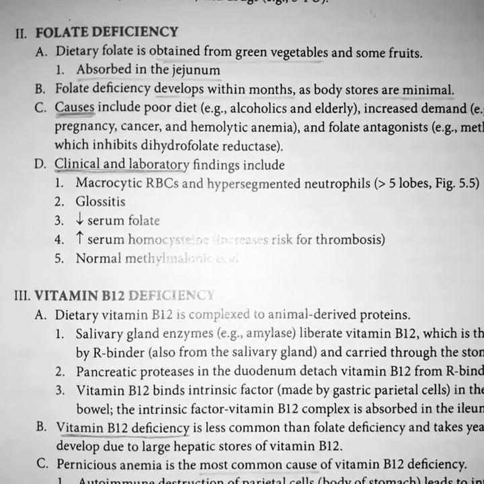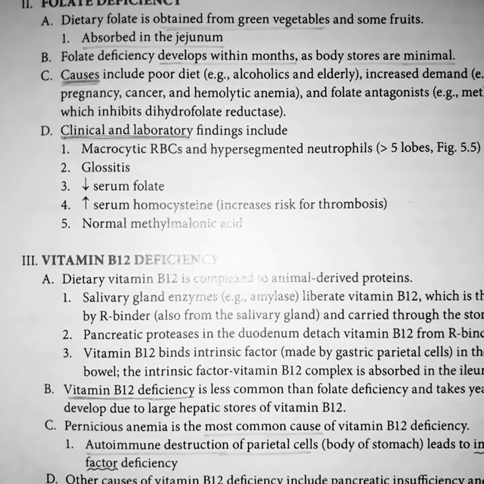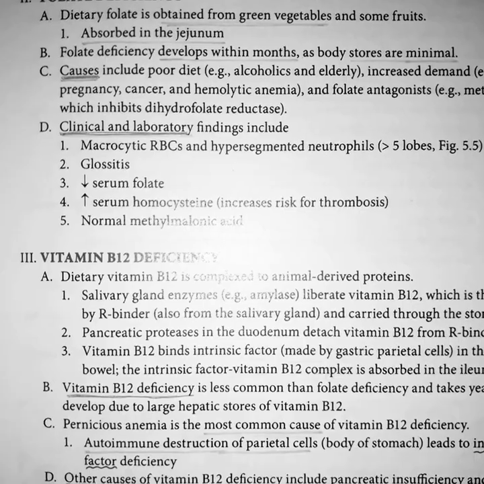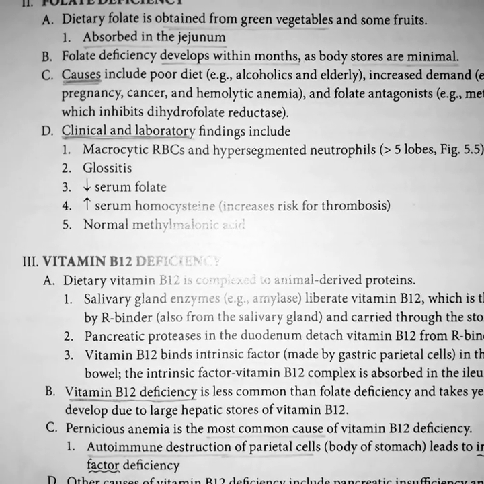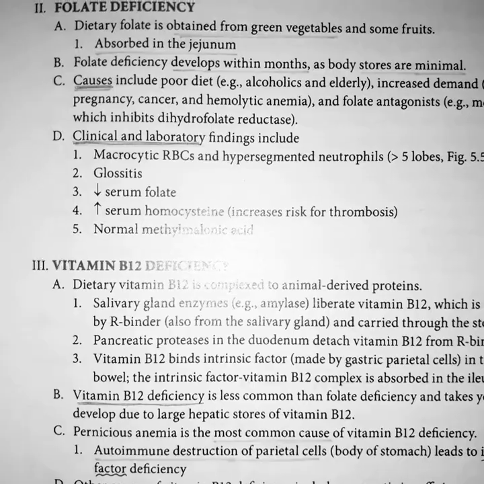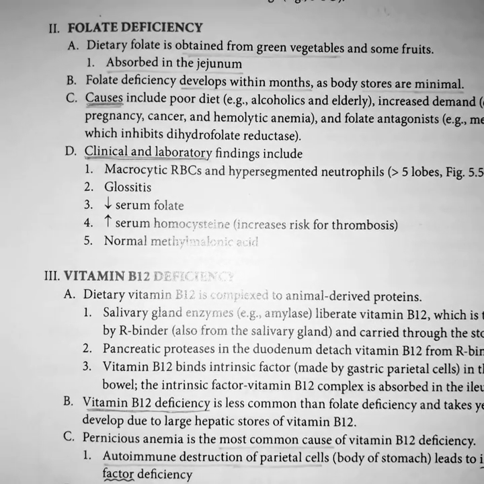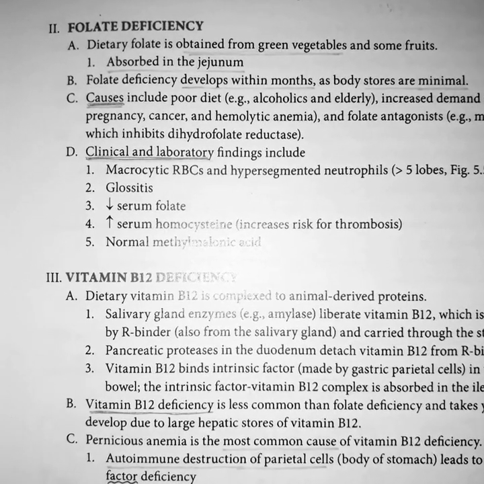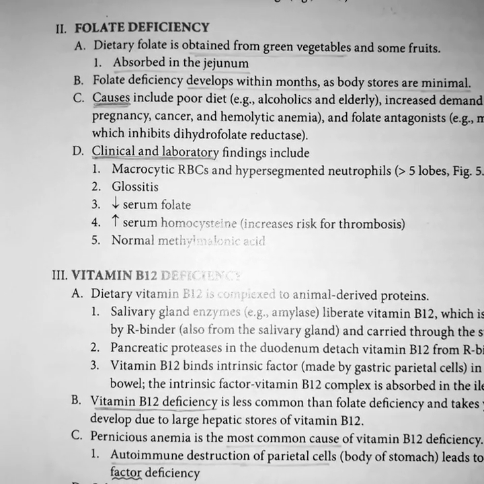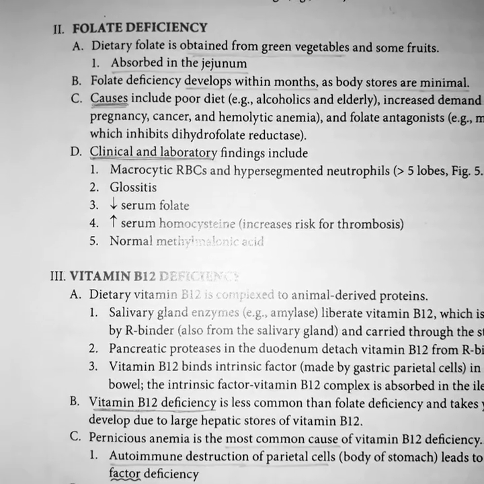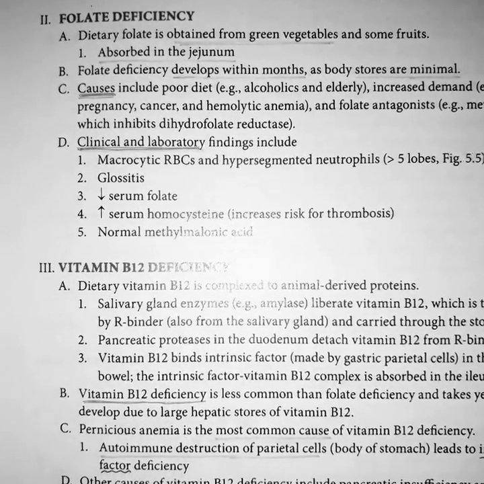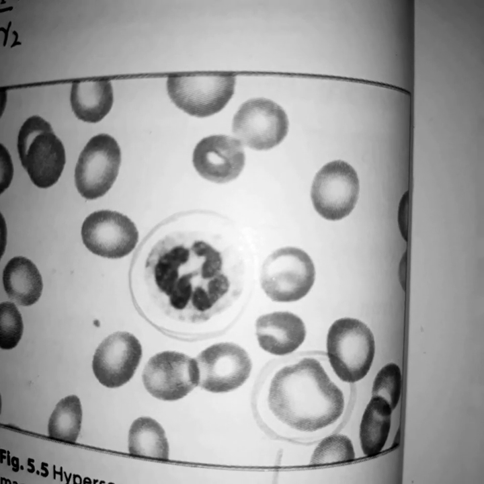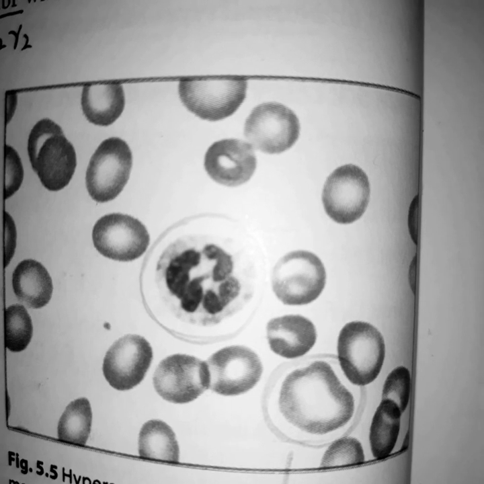Clinical and laboratory findings include macrocytic RBC and hypersegmented neutrophils, glossitis, decreased serum folate, and increased homocysteine level that increases the risk for thrombosis. Due to deficiency of folic acid, homocysteine is not converted to methionine. That is why in serum the level of homocysteine rises. Normal methylmalonic acid. That is the picture of hypersegmented neutrophils.